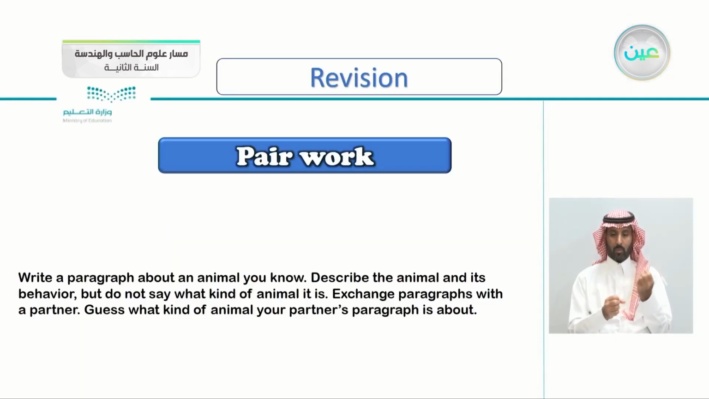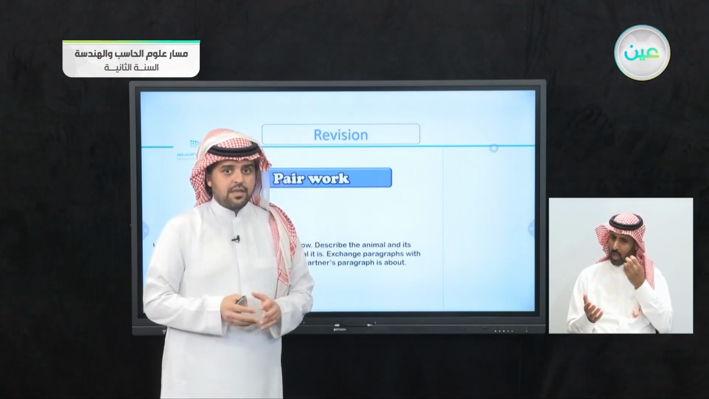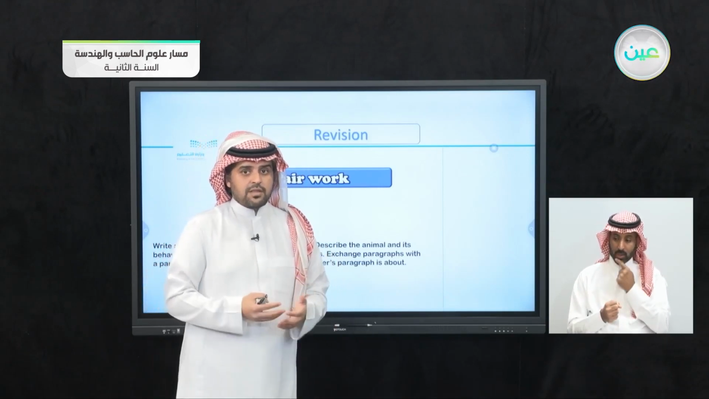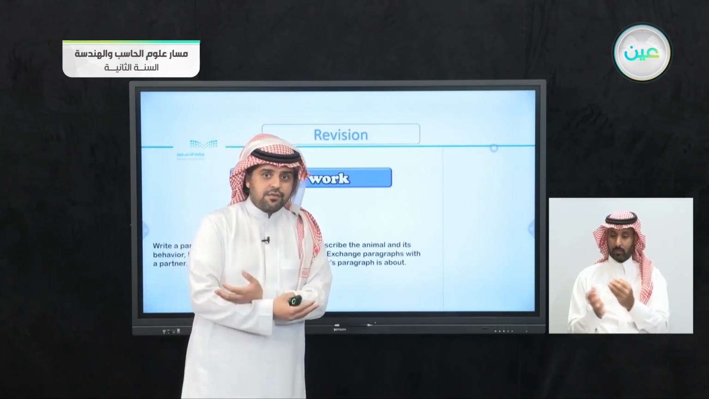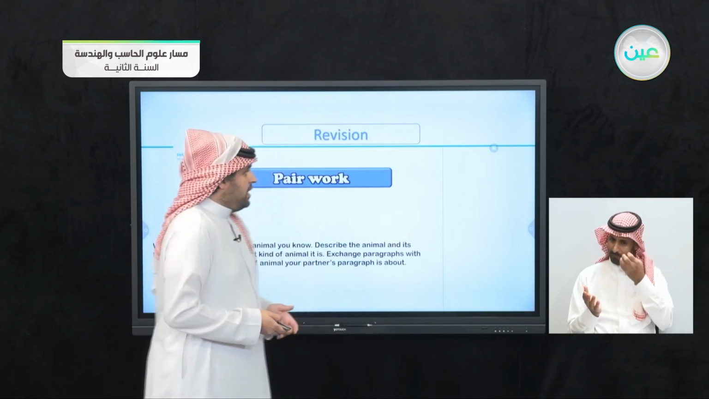Pair work. Write a paragraph about an animal, describe the animal and its behavior, but don't say what kind of animal it is. Exchange the paragraph with your partner. Guess what kind of animal your partner's paragraph is about. If you remember the previous lesson, I asked you to write about an animal without saying the animal itself, then exchange the paragraph with a friend and try to figure out what the animal is.